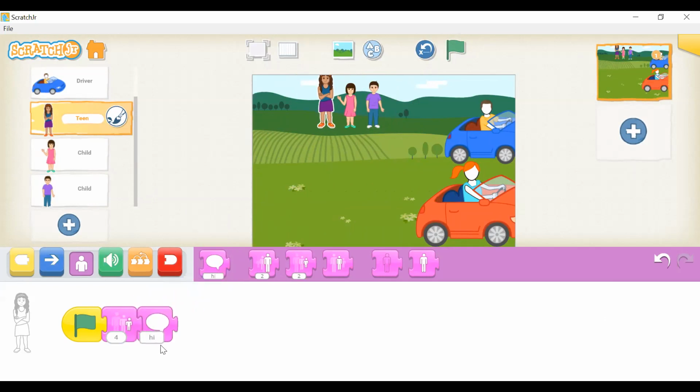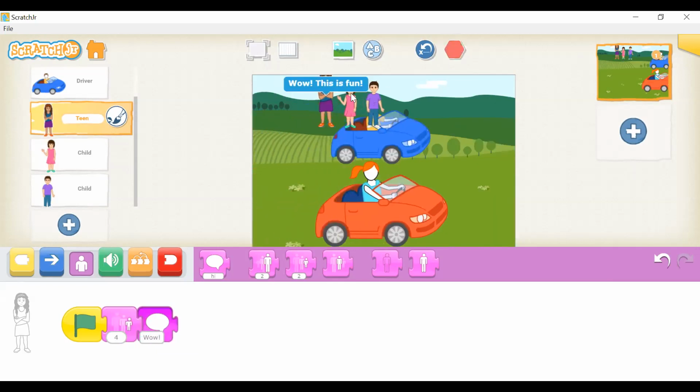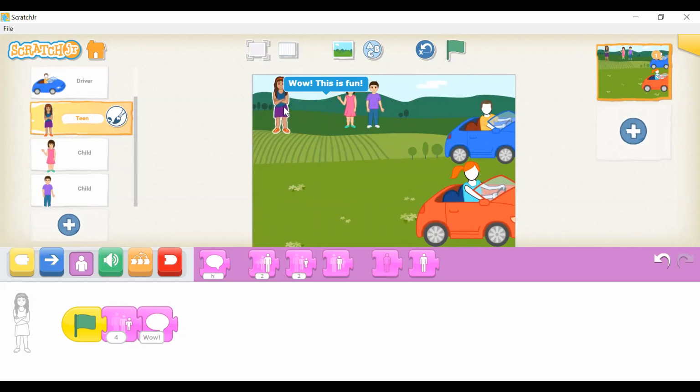Now you can get the characters to say stuff. It's already put on hi, so let's see if our character says hi. Yeah, they do, but let's try something like, wow, this is fun. Let's spread the characters out a little more so they can be seen.